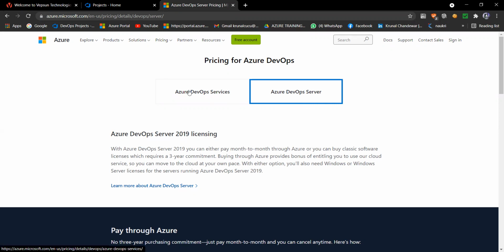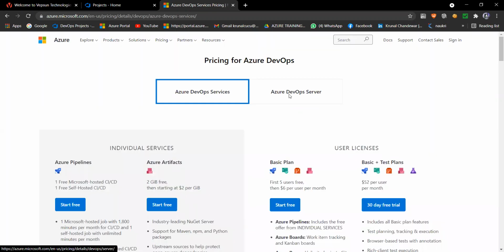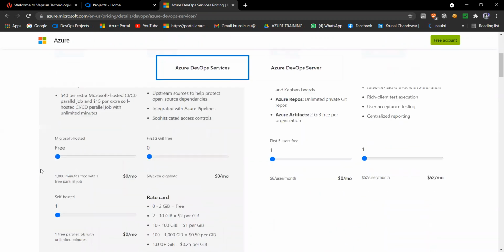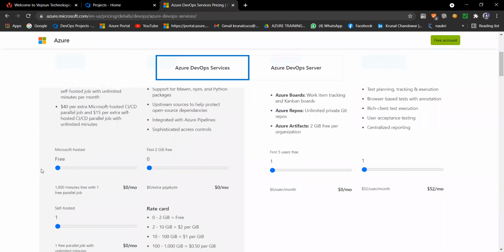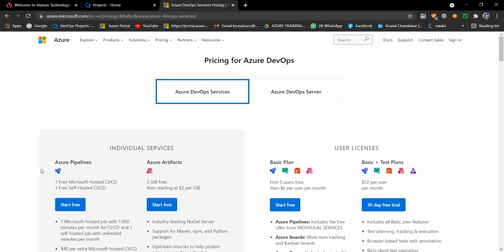Okay, and we are now going with these Azure DevOps services only. But I will give you assignments for Azure DevOps Server, and that is this portal. Azure DevOps Services and Server are the same. You can start here free. I'm showing you the dashboard and everything, and you can do that free of cost.